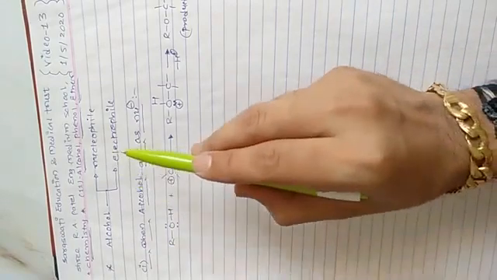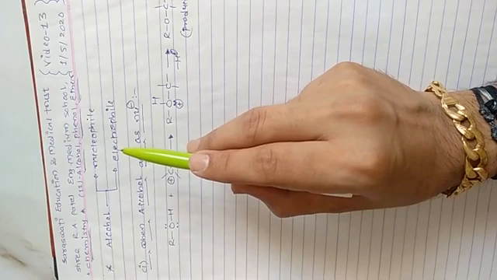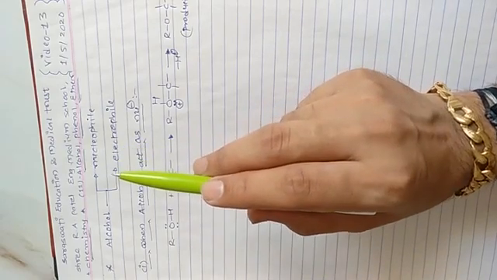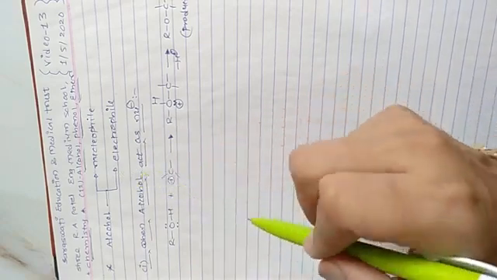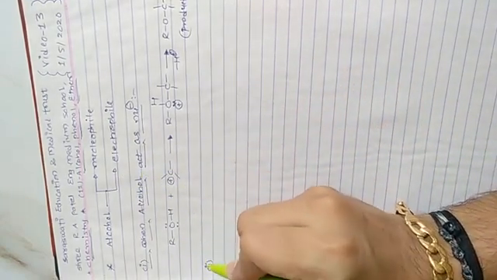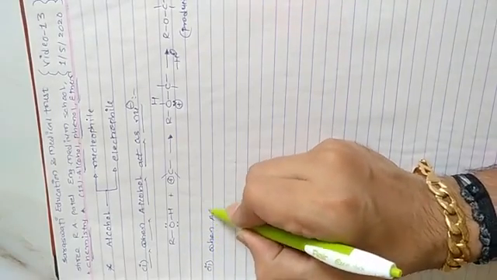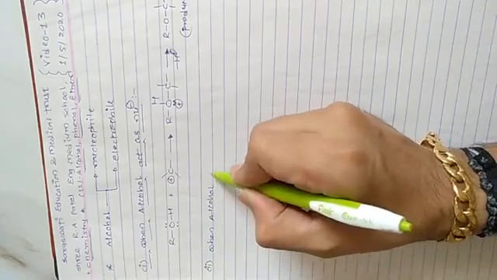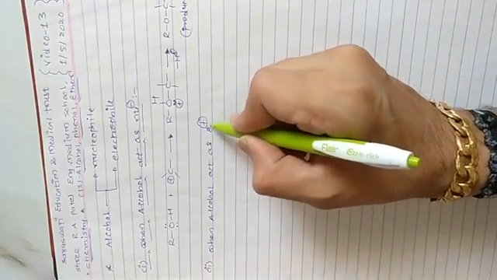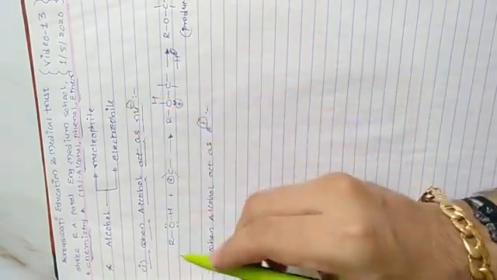Now we have the second choice. If alcohol acts as an electrophile, then which type of reaction do we have? So first of all we have to write alcohol and react it with acid. Number 2, when alcohol acts as an electrophile, this is the short symbol of electrophile, this is the complete word.